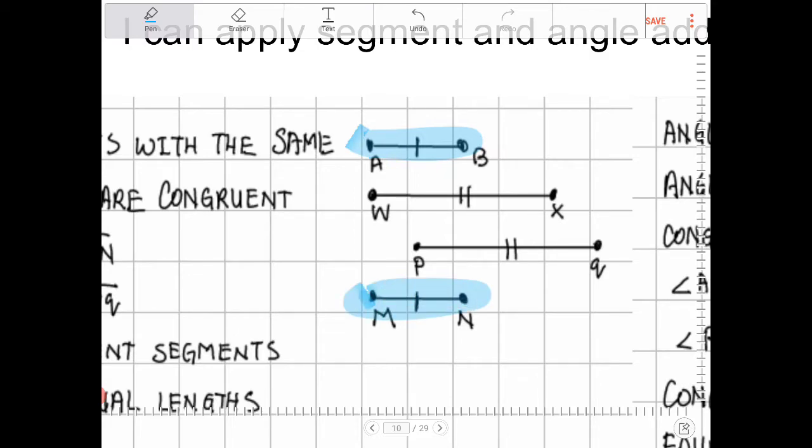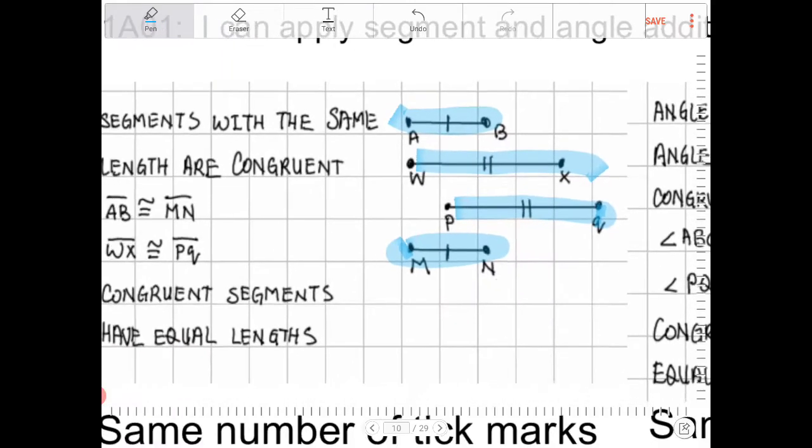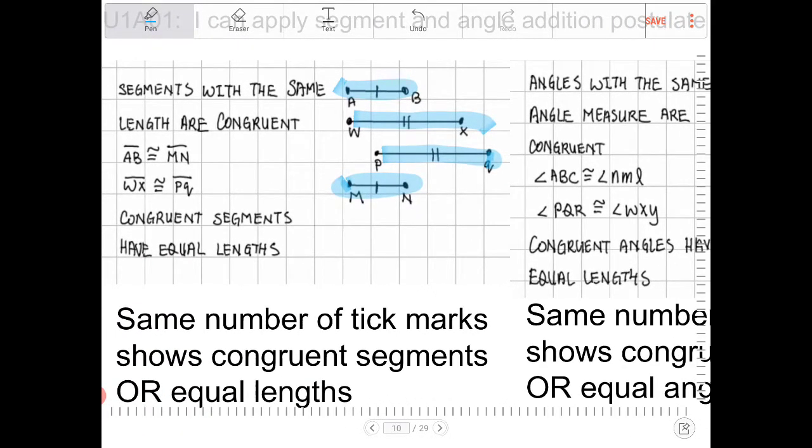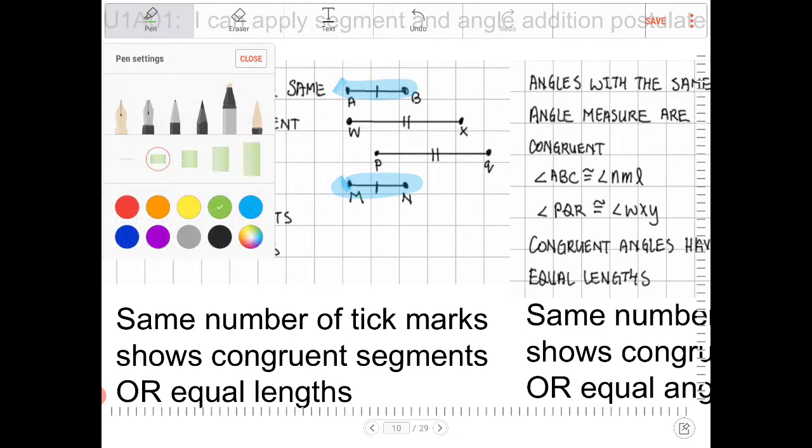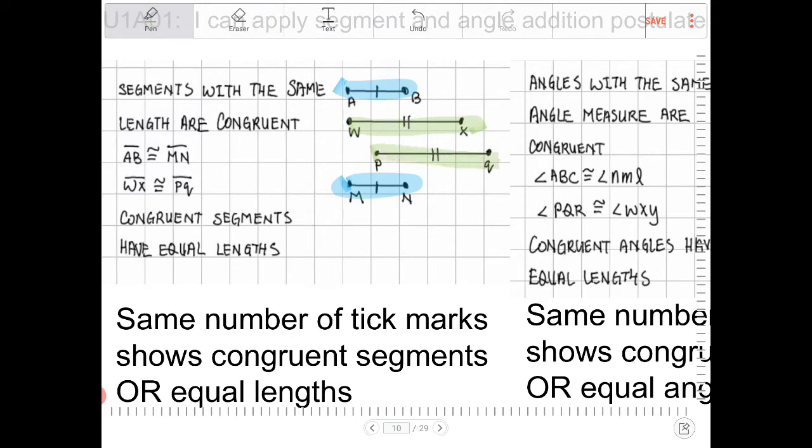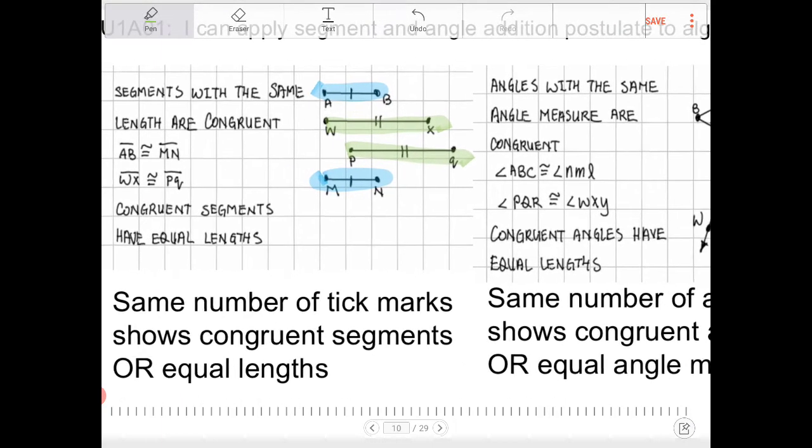What those tick marks imply is that those segments are going to be the same length. WX, which has two tick marks, will be the same length as segment PQ. So those two segments are the same. Again, the segments in blue are the same as the segments in green. The same number of tick marks shows congruent segments, or equal lengths.